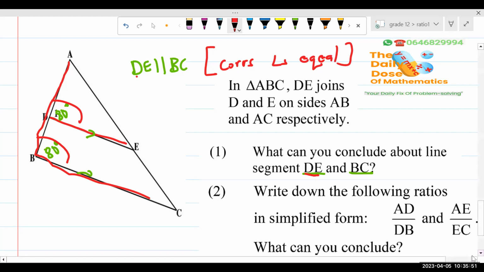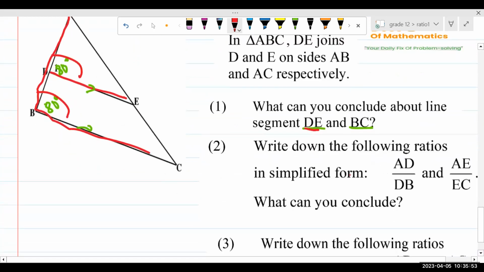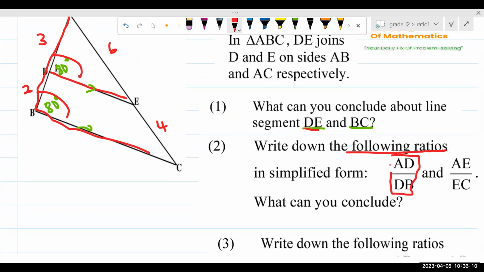Now, what else do I want us to know? Write the following ratios in the classwork book. You got this as 3, and then you got this as 2, you got this as 6, you got this as 4. Write down the following ratios in the simplest form. Just tell us what is going to be AD all over BD, and then tell us what is going to be AE all over CE now.